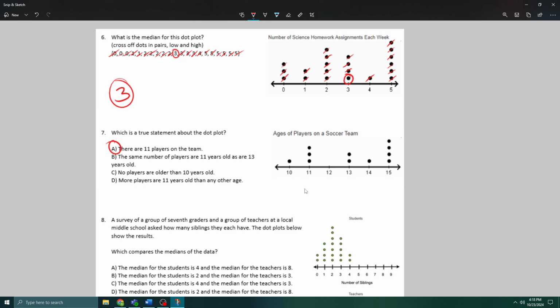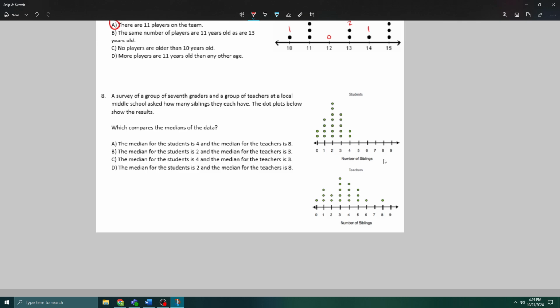How did I find that out? Well, remember, the title corresponds to these numbers, right? So we have 1 10-year-old, 3 11-year-olds, 0 12-year-olds, 2 13-year-olds, 1 14-year-old, and 4 15-year-olds on this soccer team. And so if we add those numbers together, 1, 4, 6, 7, 7 plus 4 is 11. I just added all the dots together, right?